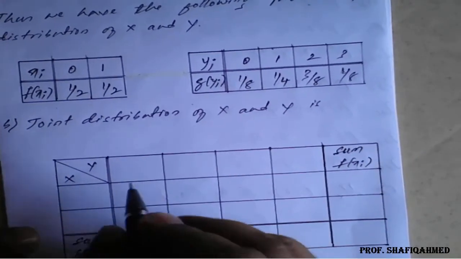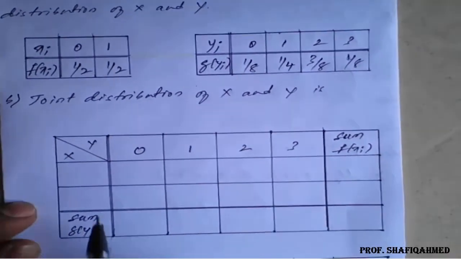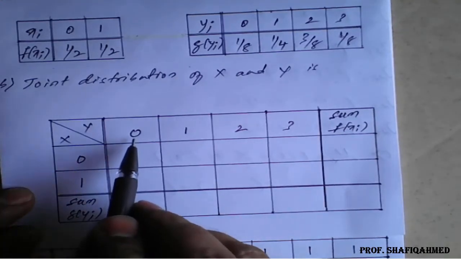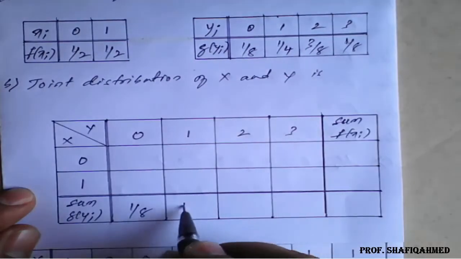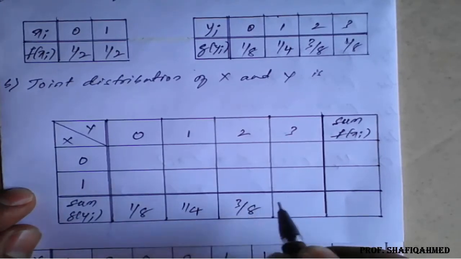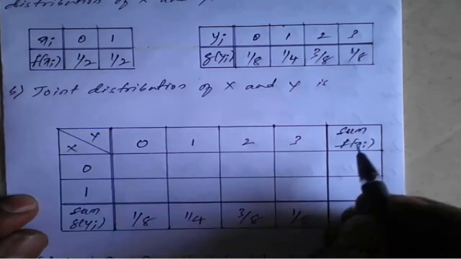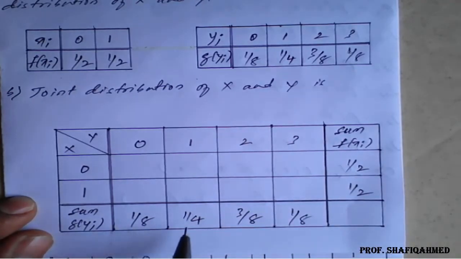So y values are taking what here? 0, 1, 2, 3. X values are only 0 and 1. Then the respective marginal values, I will write here. So this is 1 by 8, 1 by 4, 3 by 8, 1 by 8. Similarly, for x values 0 and 1, it is 1 by 2 and 1 by 2. You check 1 by 8, 1 by 4, 3 by 8. So here it is 2 by 8 actually. So 1 plus 2 is 3, 3 plus 3 is 6.